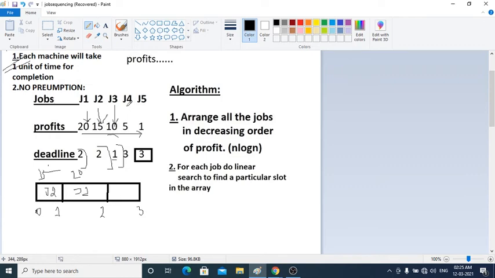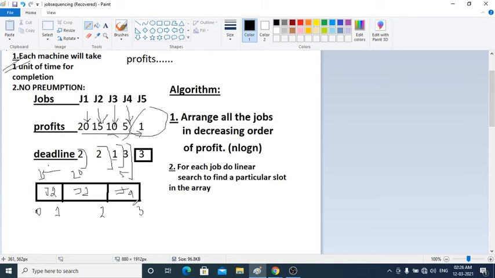And let's pick out the next maximum profit. So we have 5 here. So 5 can be put in between 2 and 3, because here the deadline is 3. As I have already sorted in descending order, obviously I will be encountering the maximum profit first. So I don't need to look at J5, because I have 3 slots, so I need to fill it with 3 jobs. So here I will put J4, and the profit I will have is 5.